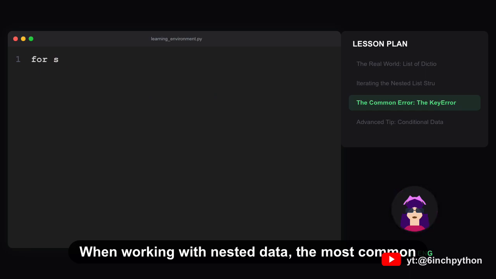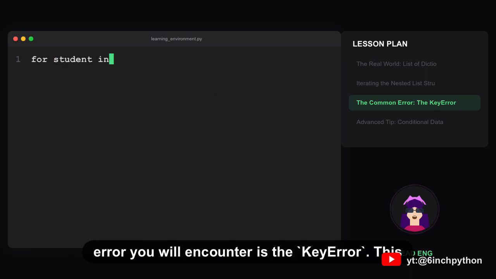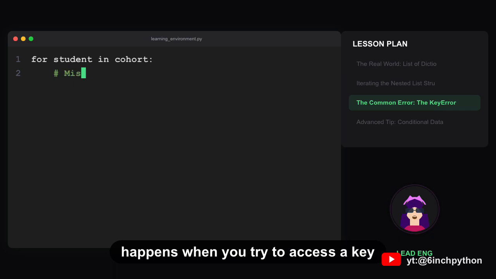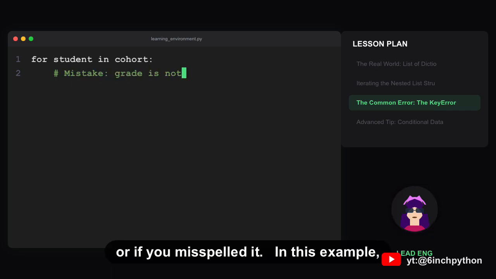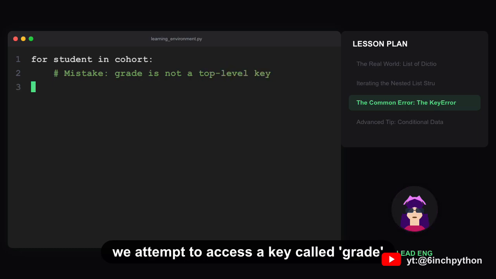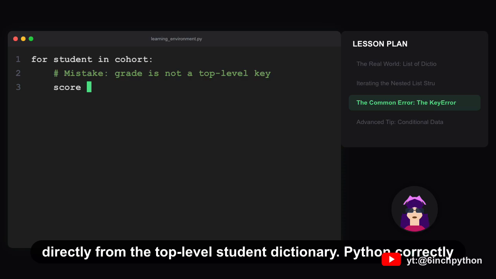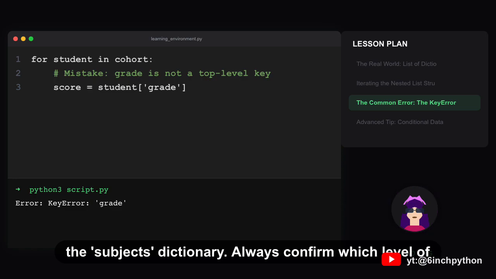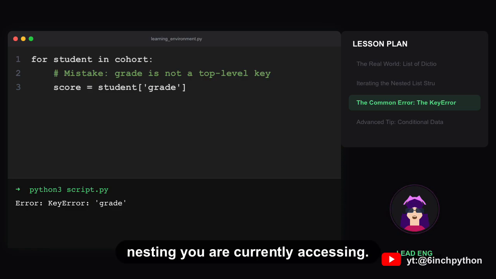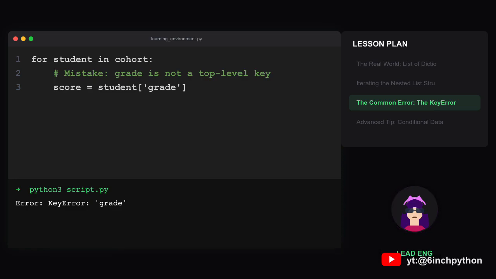When working with nested data, the most common error you will encounter is the key error. This happens when you try to access a key that either doesn't exist at that specific level, or if you misspelled it. In this example, we attempt to access a key called grade directly from the top-level student dictionary. Python correctly raises a key error because grade only exists inside the subjects dictionary. Always confirm which level of nesting you are currently accessing.